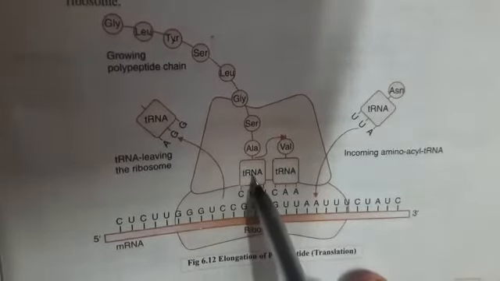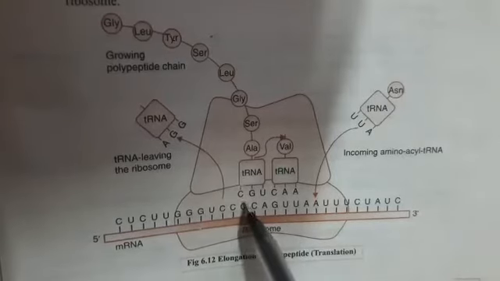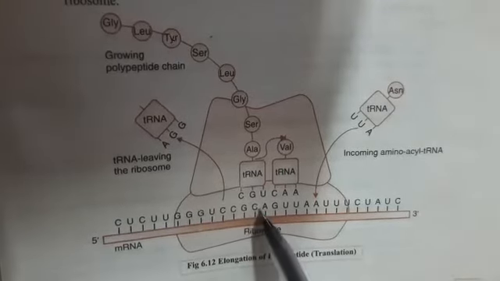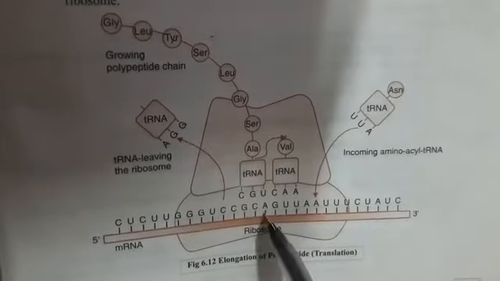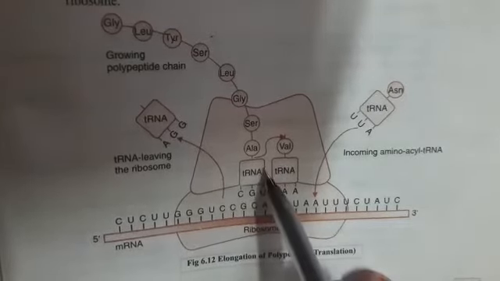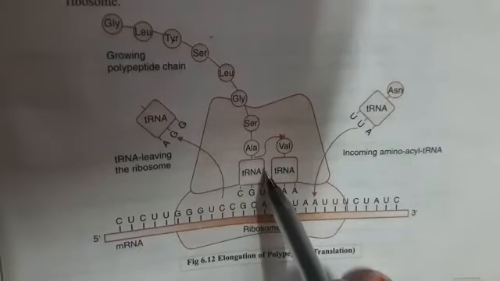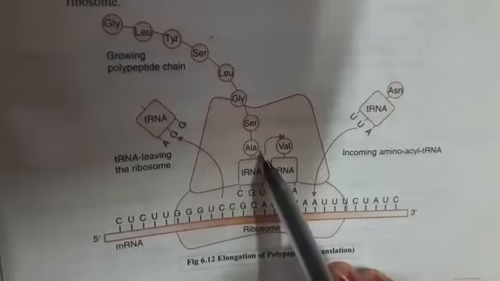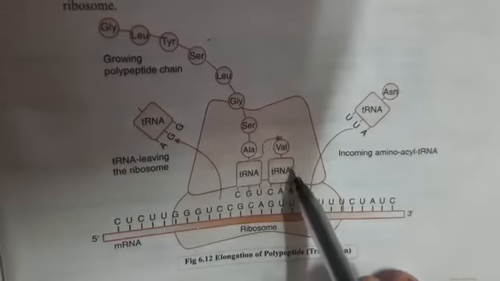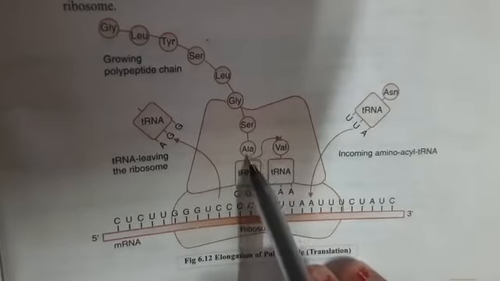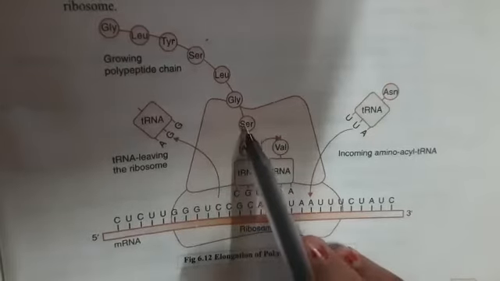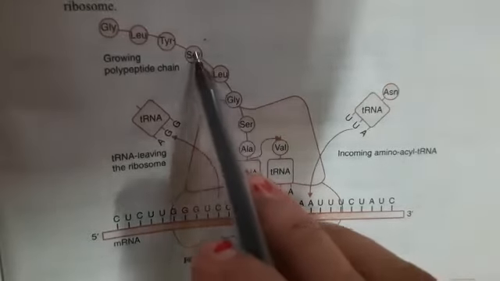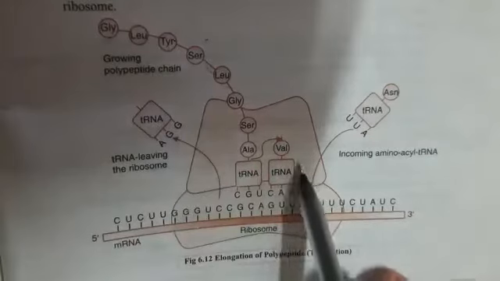The transfer RNA binds by complementary base pairing, G, C, C, G, A, U. The particular transfer RNA amino acid will bind on the P site, later on the A site, there is the formation of a peptide bond between them, and in this process the synthesis of the polypeptide chain goes on.